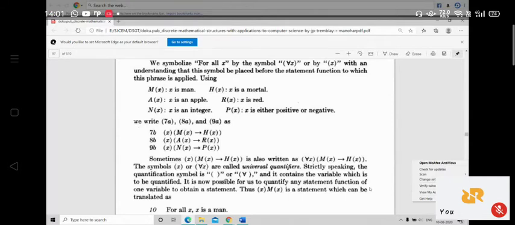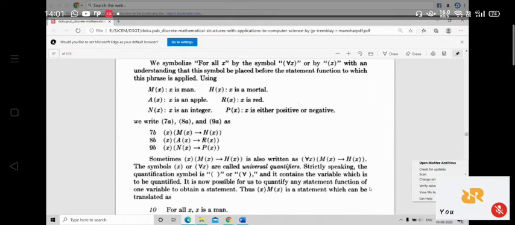So for all x, if x is a man, then x is mortal. Then 8b is what? For all x, if x is an apple, then x is red. And 9b is what? For all x, if x is an integer, then x is either positive or negative.